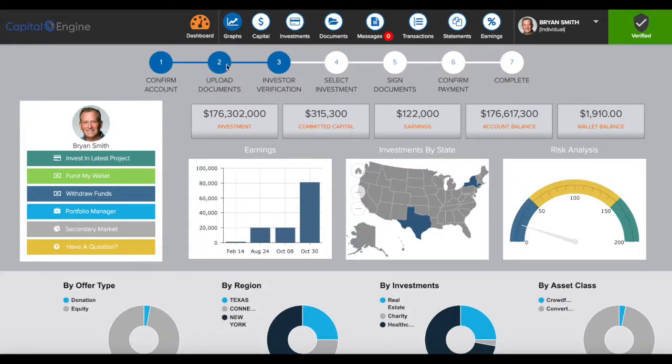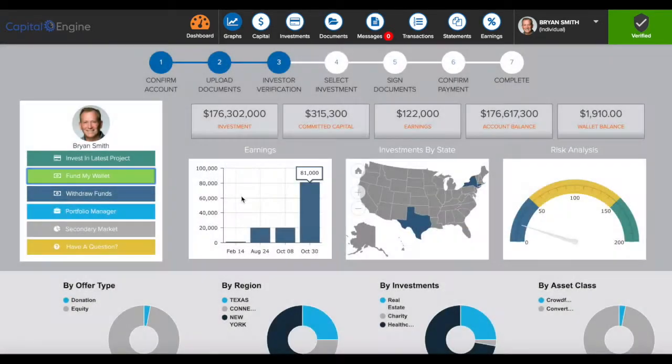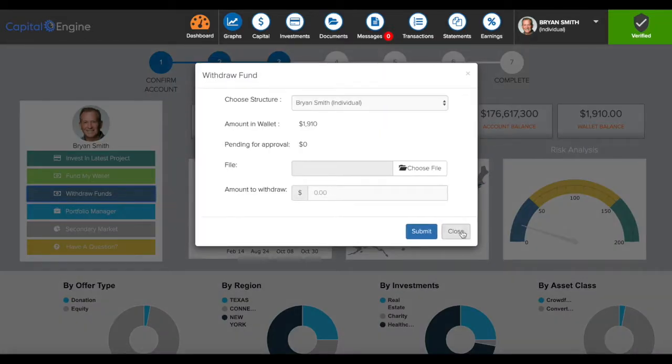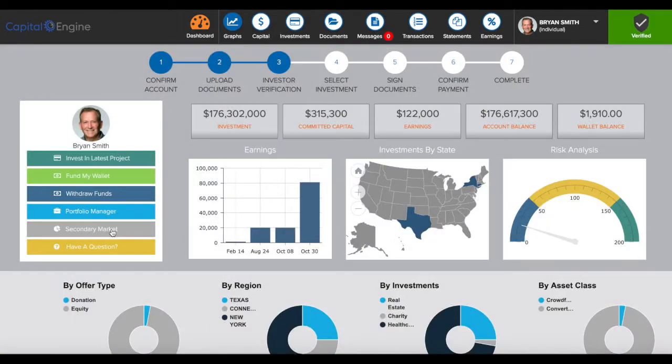Our investor workflow process yields efficient compliance through orderly entry of investment information, uploading, and managing investment documents. From our investor dashboard, you can invest in the latest project, fund your digital wallet, withdraw funds, manage your portfolio, and sell your interests.